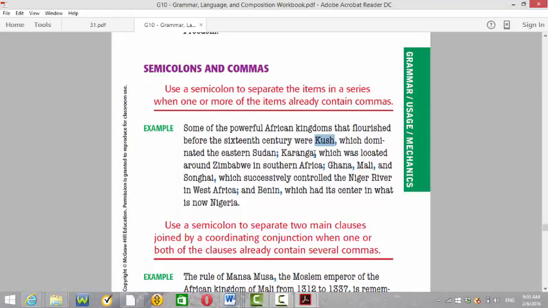Karanga, again, another clause here, which located around Zimbabwe in southern Africa. The third one is Ghana, and Mali, and Songhai, which successively control the Niger River in West Africa. Here, semicolon. I know it's a little bit complicated, but the point is just to know that when